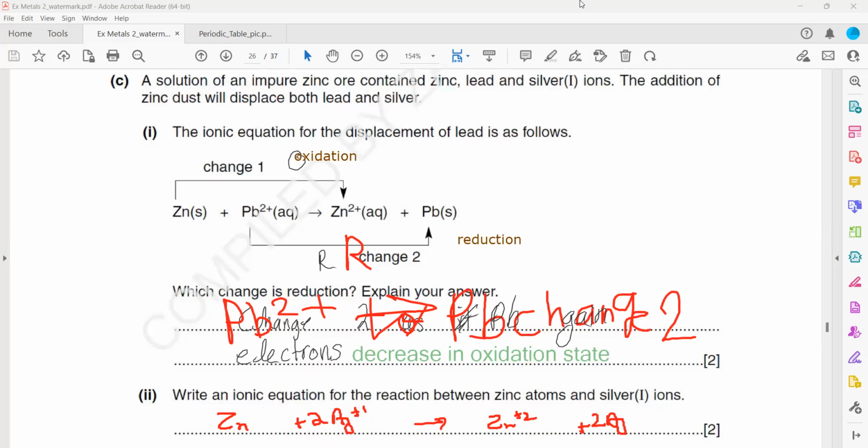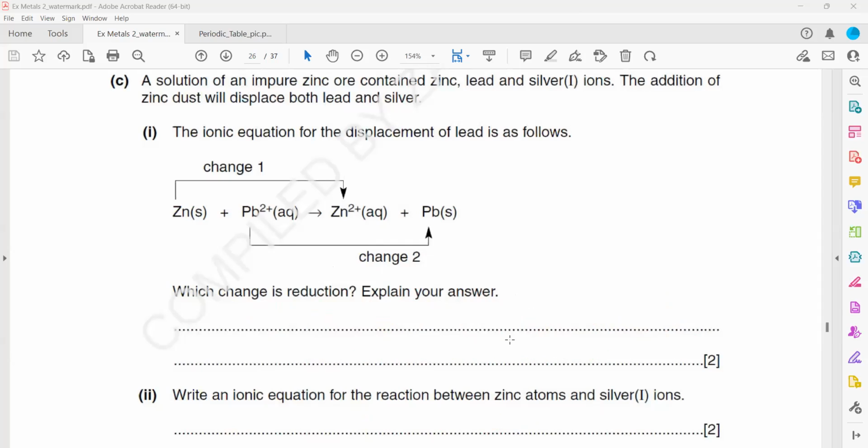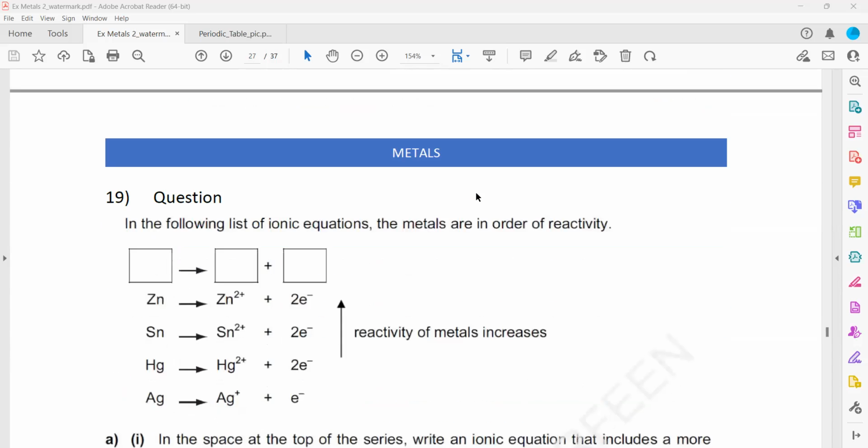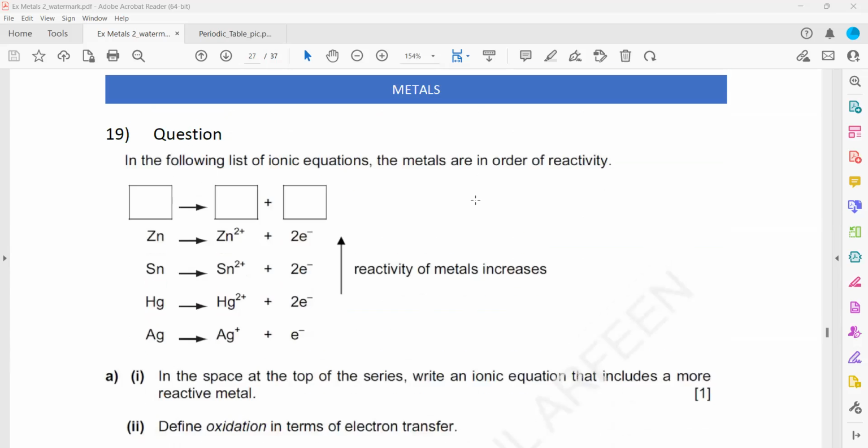But whenever you write a definition of reduction or oxidation or oxidizing agent or reducing agent, better use the term electrons, because usually in the marking scheme they give the weightage for the electrons. It's not wrong. I'm not saying it's wrong. I'm just saying use the term electron. Zinc is +2, so you have to remember the zinc oxidation state. Again, a similar question as we did in the previous one.